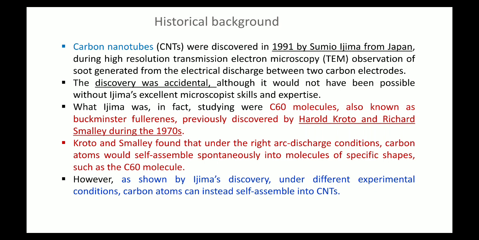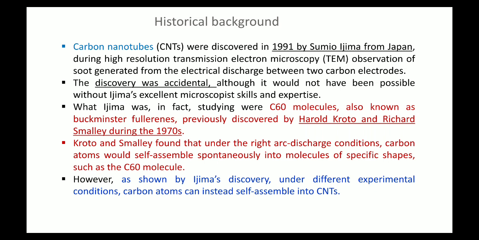Once you start to increase the voltage across the electrodes, then after a particular voltage, a spark is generated between the two graphite rods. And when the spark is generated, some material gets deposited on the wall of the tube. Once you collect that material, you think that you have prepared this nanomaterial. So this is what Iijima did.